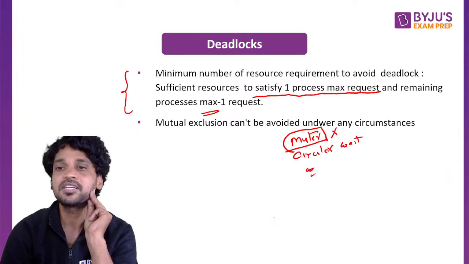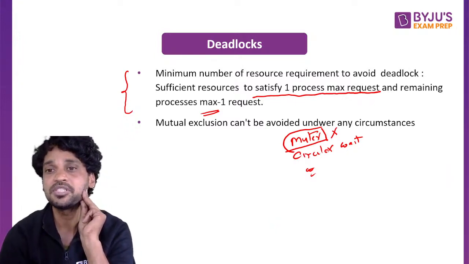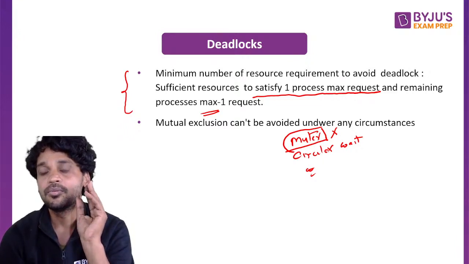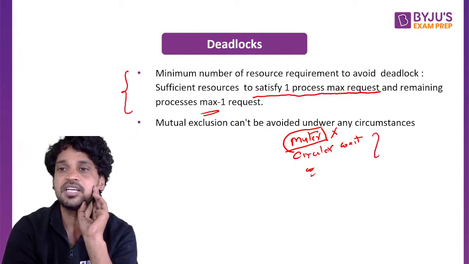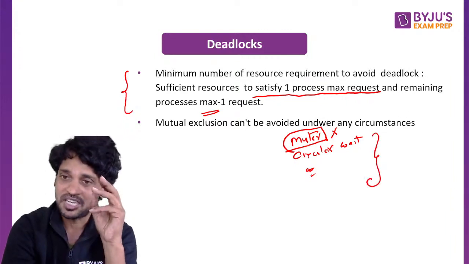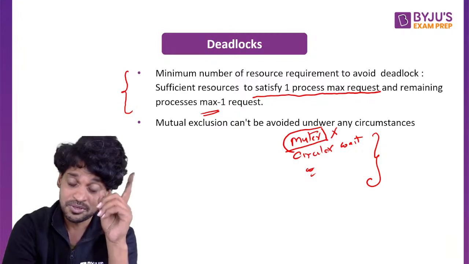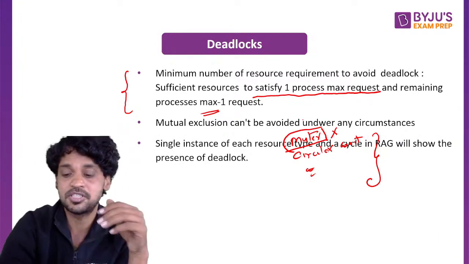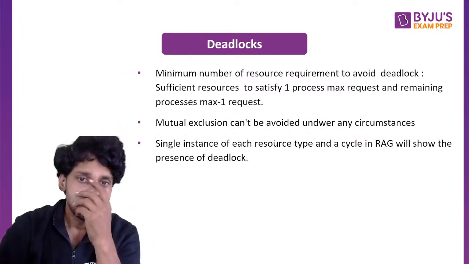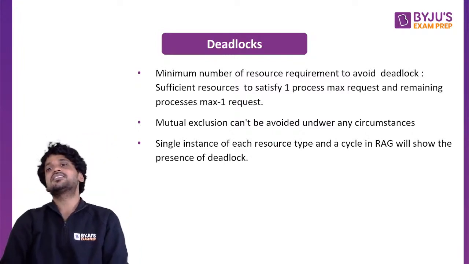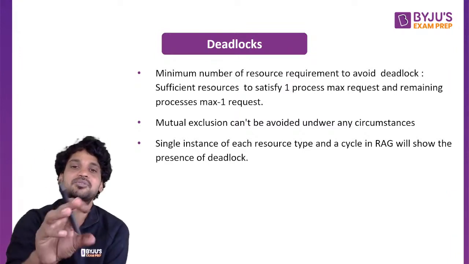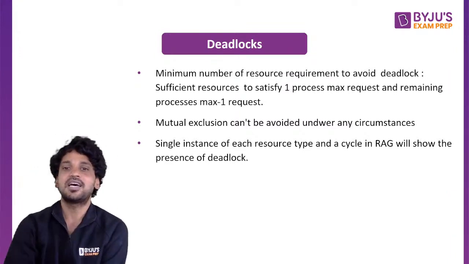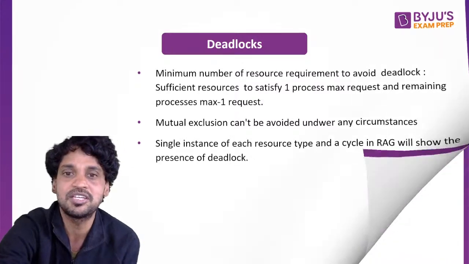Because if mutual exclusion is avoided, several processes can use the same resource. So under the four necessary conditions, mutual exclusion can never be avoided at all. How? We are going to look at it in a detailed session. Just a minute. With a single instance of each resource type, a cycle in the RAG, the resource allocation graph, will show the presence of a deadlock. There is a resource allocation graph with only a single instance, and there is a cycle. We are in a worse situation called deadlock.